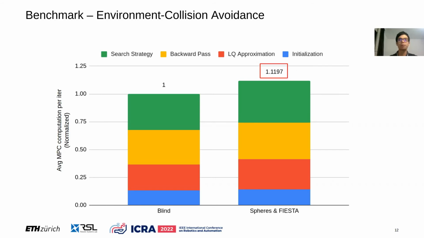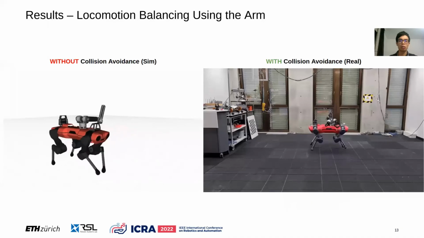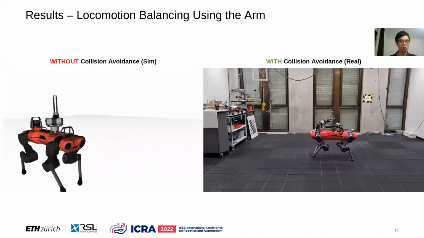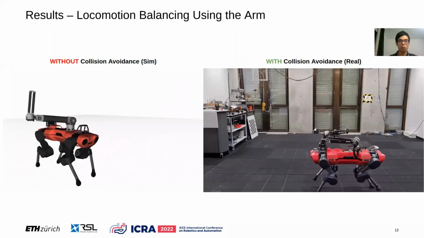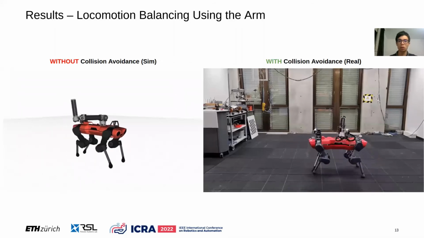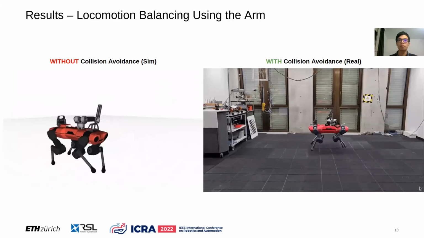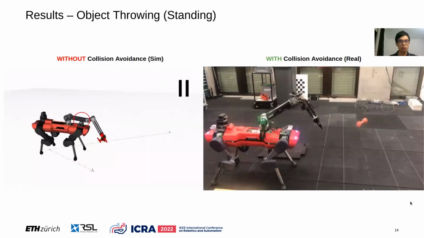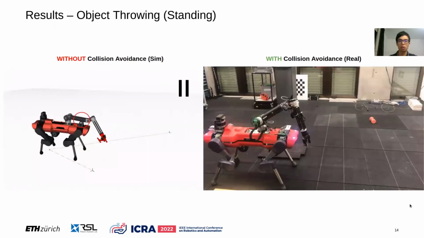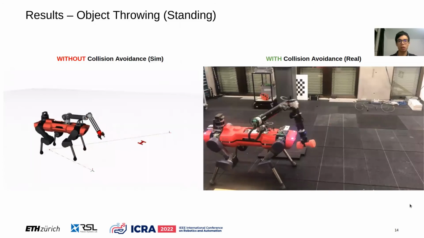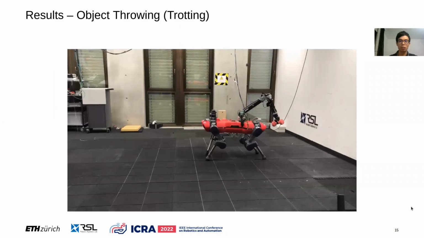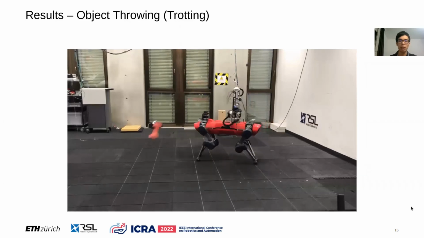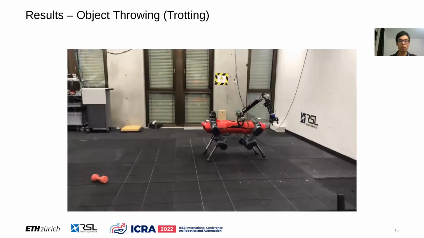The hardware result exhibits the crucial role that self-collision avoidance plays in dynamic maneuvers where locomotion and manipulation are changing drastically. Dynamic manipulation, like object throwing, is also carried out safely on the hardware without collision. The throwing behavior can further be enhanced by dynamic gaits, but still manages to avoid self-collision in the meantime.